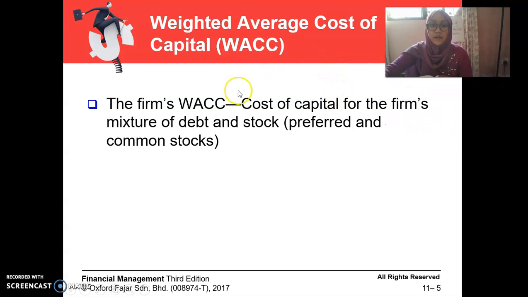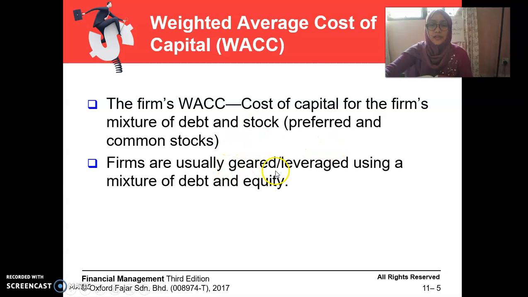Weighted average cost of capital, or we call it WACC. The firm WACC is the cost of capital for the firm, which consists of a mixture of debt and also stock. Stock consists of preferred and common stock. So in WACC, we have debt, stock, and preferred stock.